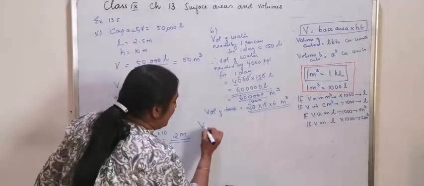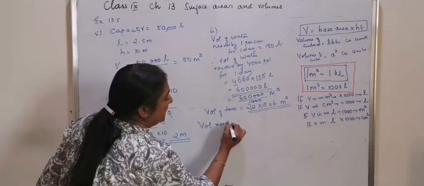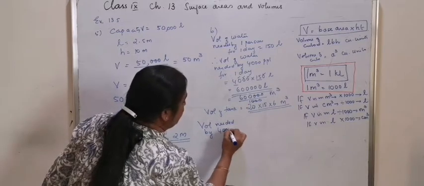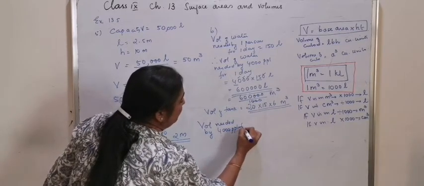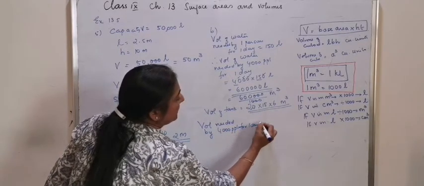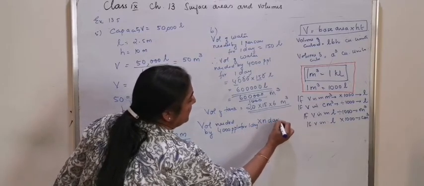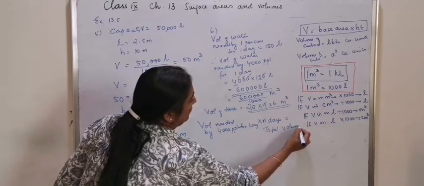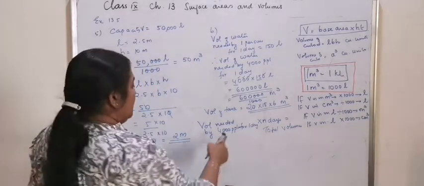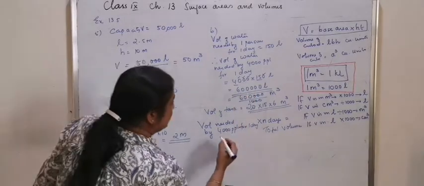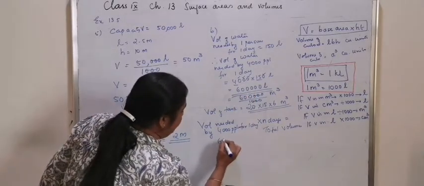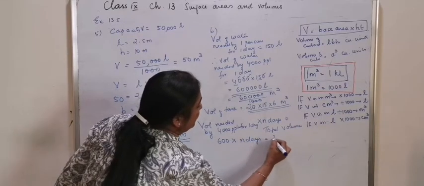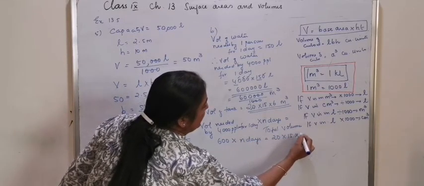So what is the logic? Volume needed by these 4,000 people for one day multiplied by n days is giving you the total volume. So what is the volume needed per day? That is 600 into n days is giving you 20 into 15 into 6.